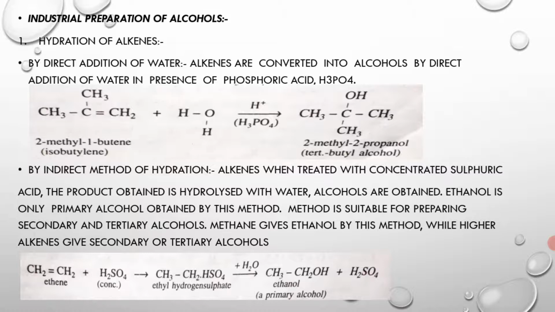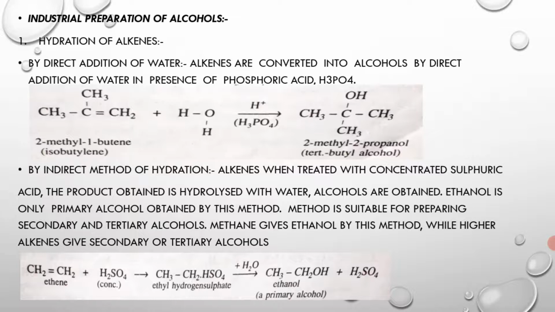The first one is hydration of alkenes, where alkenes are converted into alcohols by direct addition of water in the presence of phosphoric acid, H3PO4. We have an example in the figure.